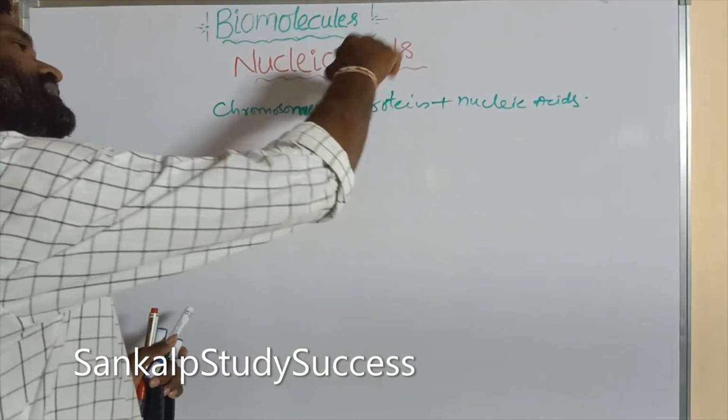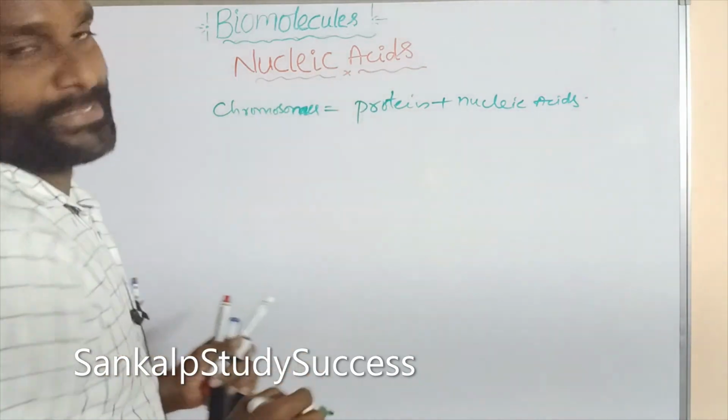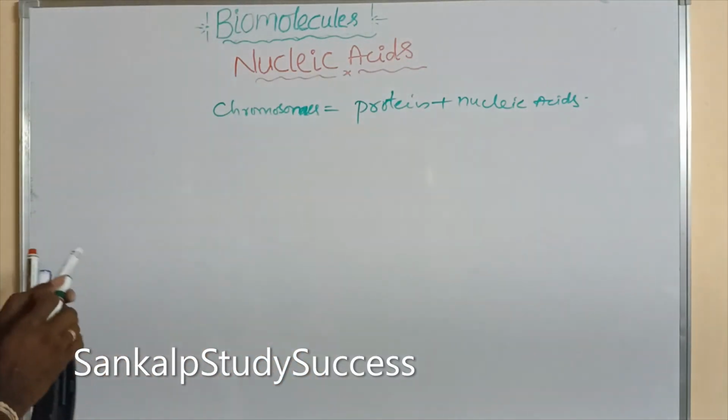We have already discussed proteins. Now we will discuss nucleic acids.